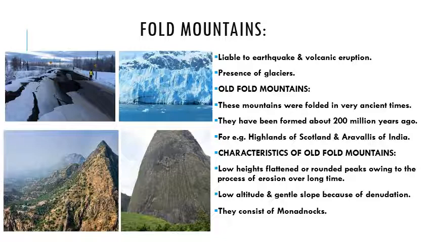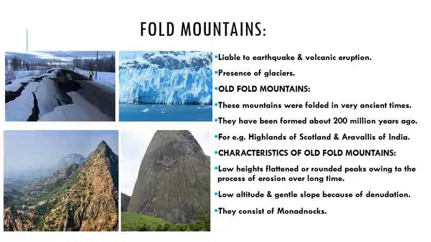In your young fold mountain, you have seen our young fold mountains have conical peaks, but our old fold mountains have flattened or rounded peaks. Why? Because of the erosion, because of the running water, because of the blowing wind, they have eroded our old fold mountains. Then their height is very less, low altitude is over there and a gentle slope is over there.